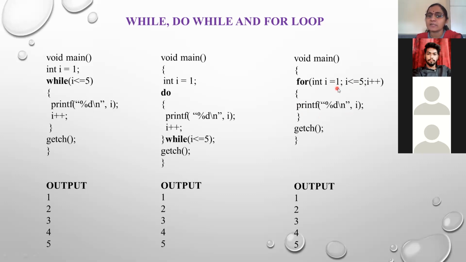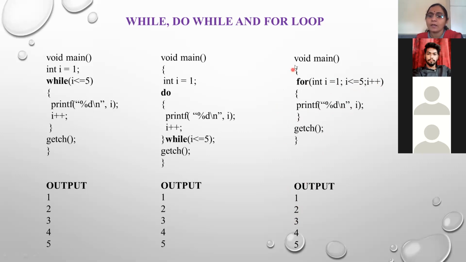The value of I is 1, so that's why 1 will be printed. Then, due to this closing brace, the control goes back to the for. First of all, it increments the value, 1 plus 1 is 2, then it tests whether 2 is less than or equal to 5. Yes, the condition becomes true, so it prints the value of I as 2.